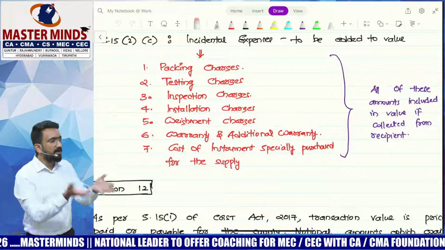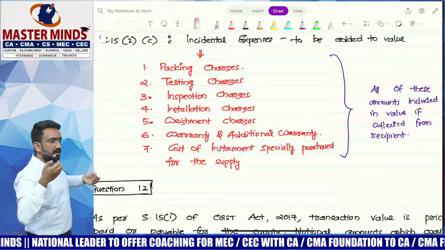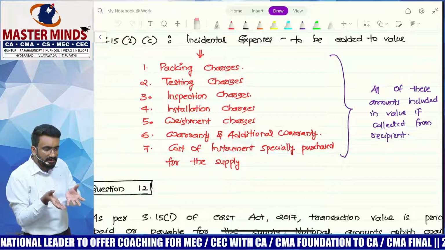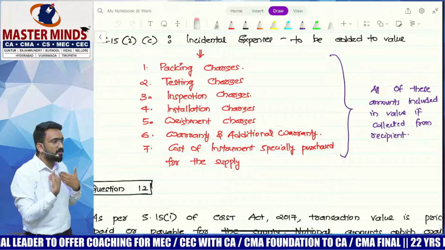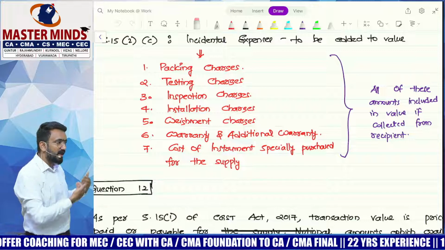Okay, I'm going to give you a packed product. Now packing charges is not an expense incurred by my customer. My product is packed. My supply includes installation for you. I incur the cost for that. All of this should be added to the value.